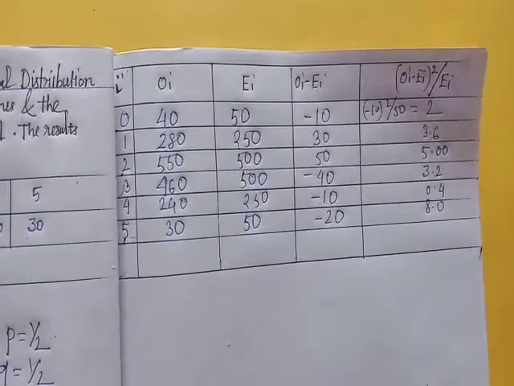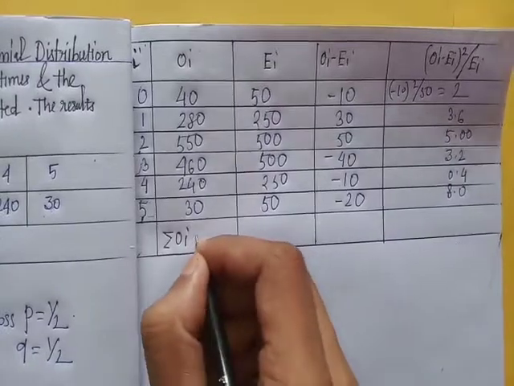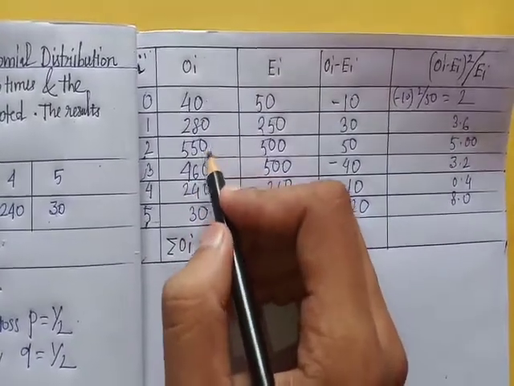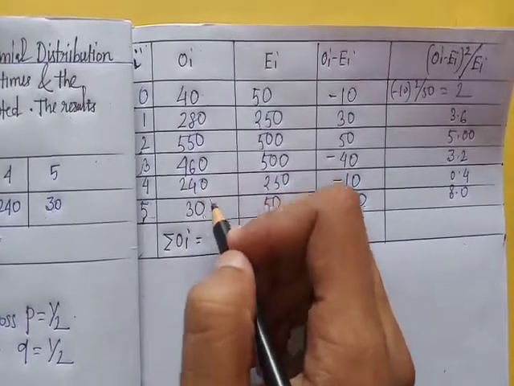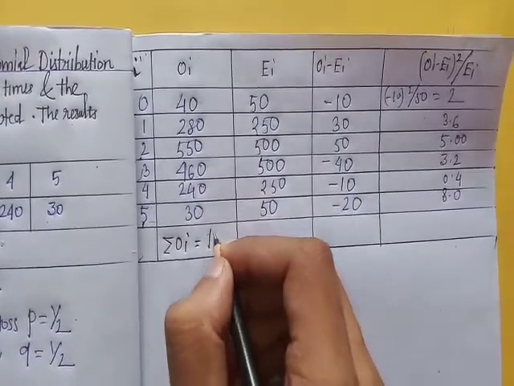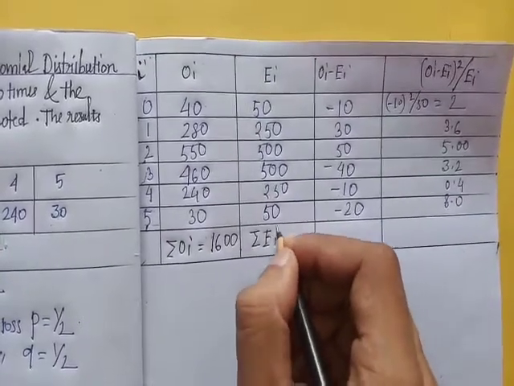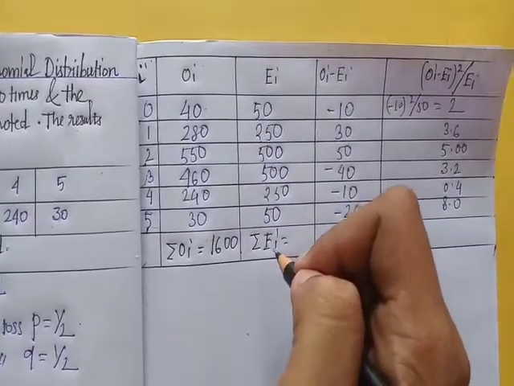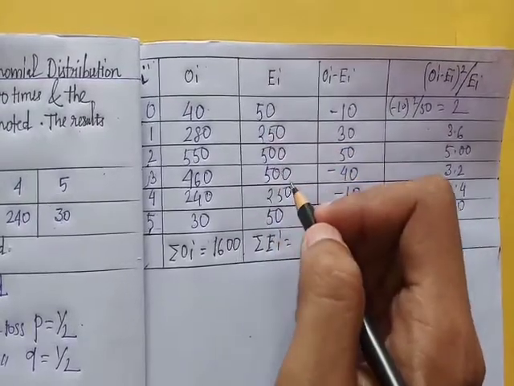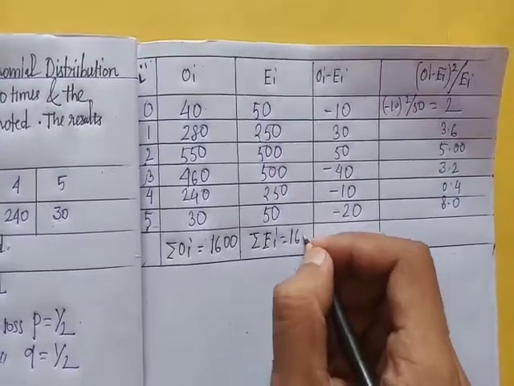Okay. Now, summation y equal to 40 plus 280 plus 550 plus 460 plus 240 plus 30. So this is equal to 1600. Similarly, summation Ei equal to 50 plus 250 plus 500 plus 500 plus 250 plus 50. This is also equal to 1600.